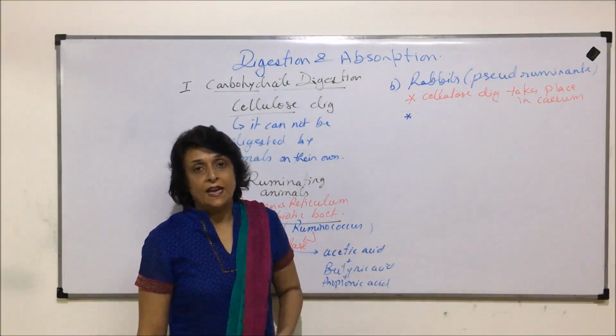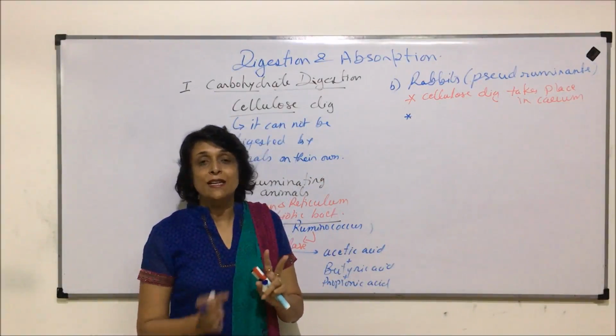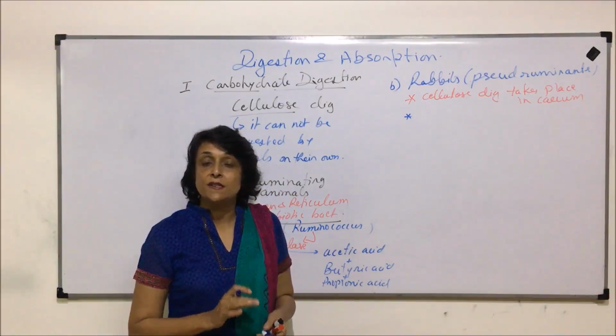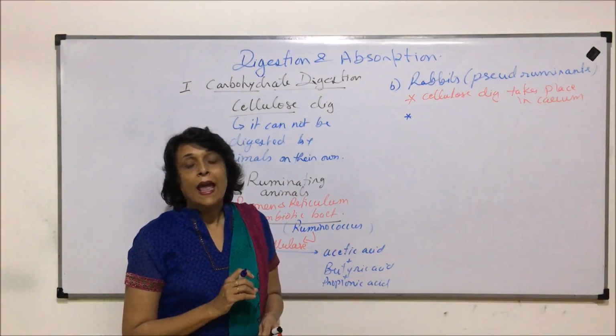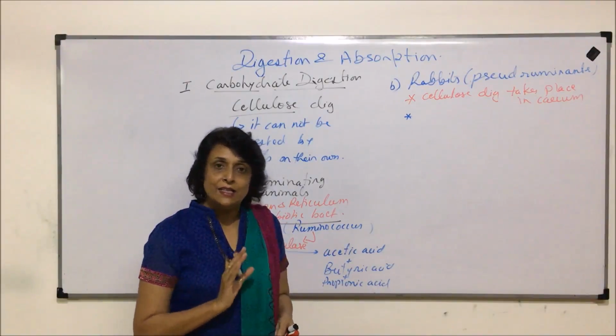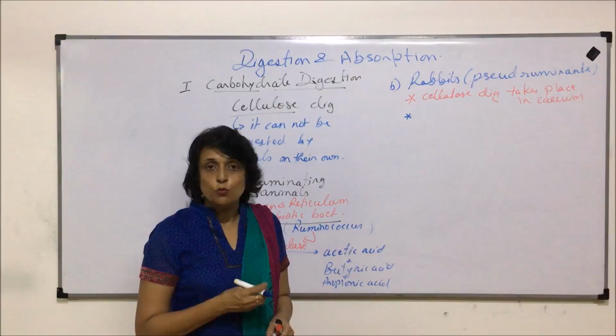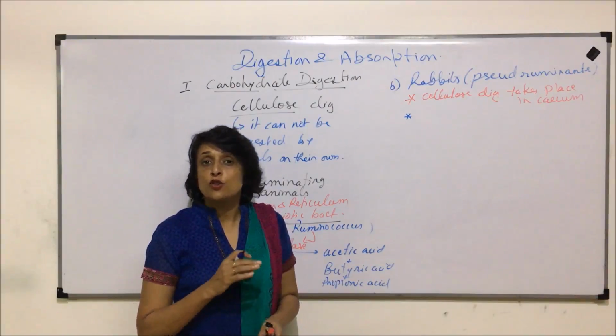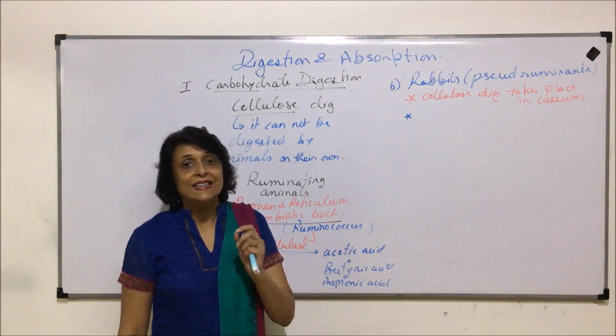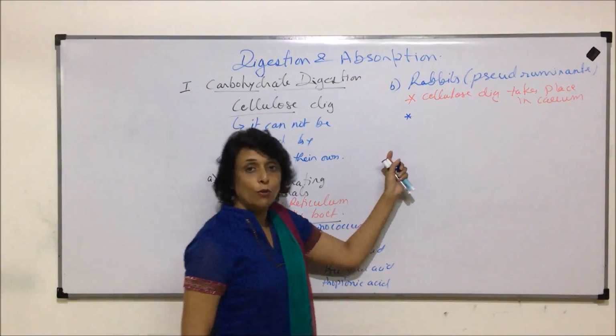They defecate 2 times. During daytime, the fecal matter which is excreted out is hard and it contains the undigested food. During night, the feces which is excreted is softer and contains that digested cellulose.